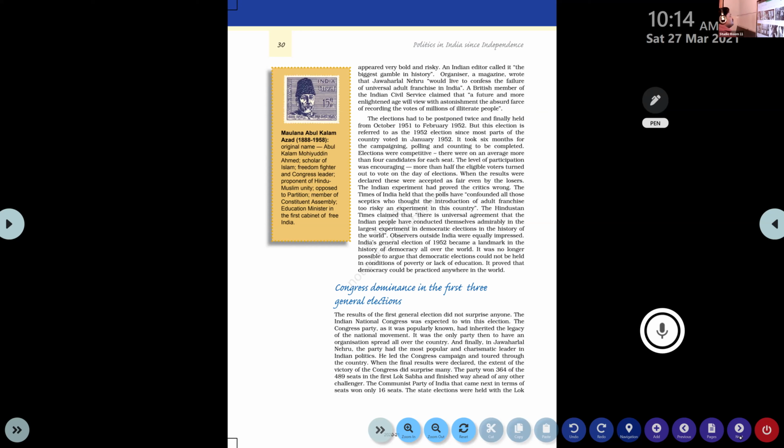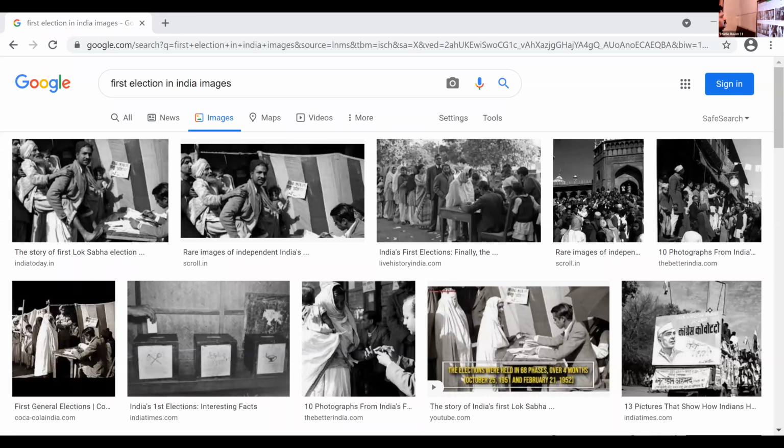So observe now. Is that visible? Yes, sir, it is visible. So you can see ballot boxes. After casting the vote, we have to keep that vote in that particular box with that particular symbol. Clear? You can see the different symbols of different political parties. It was the first election method they used.